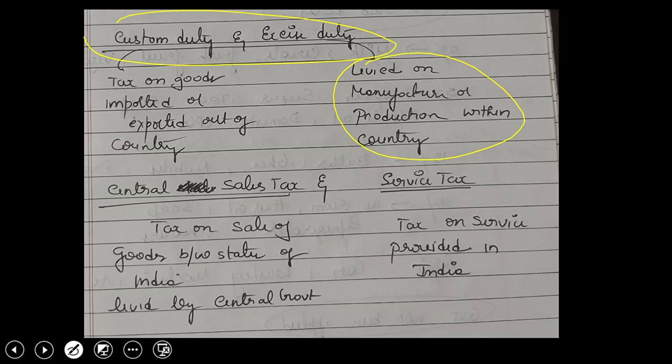So you are exporting between the states, and for that, tax is levied under central sales tax. So what is service tax? It is a tax on services provided in India. For example, services such as education. It is a service, right? So even for that service, there is a tax under service tax.